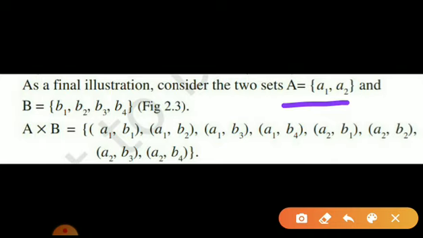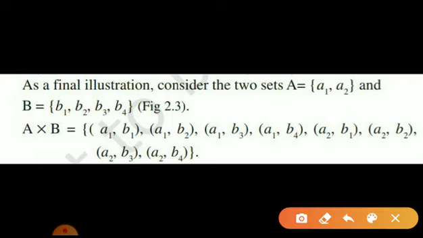Now see, your B set consists of 4 elements, that is B1, B2, B3 and B4. Clear? Now if I want to find A cross B, it will be the collection of ordered pairs where the first element or first coordinate should be the element of A and the second element or second coordinate should be the element of B. Okay, now see how we can write the elements.